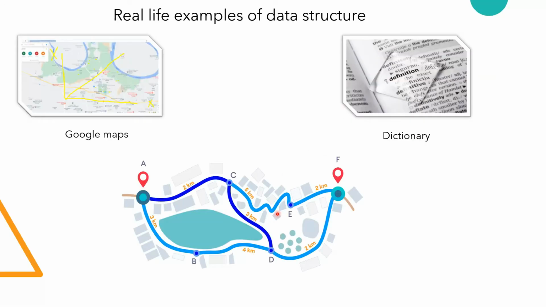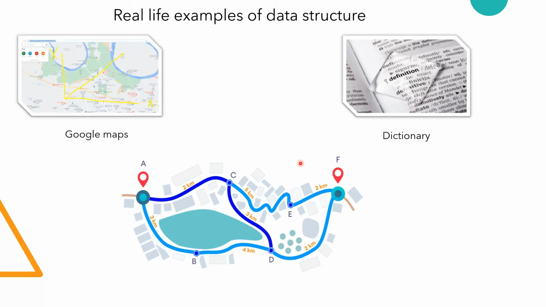So basically a graph type data structure is followed here to find the shortest path. Okay, so basically it is also a data structure type. Now see here, guys, that a data structure is followed here to find the shortest path. Okay, so these are some real life examples of data structure.